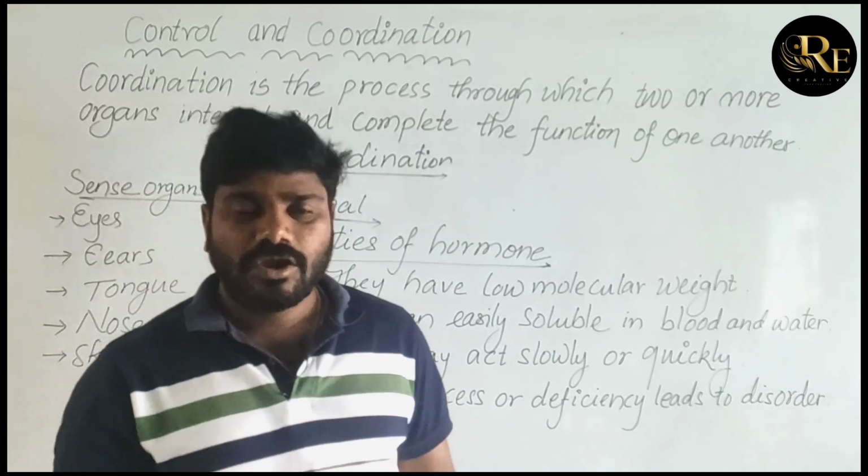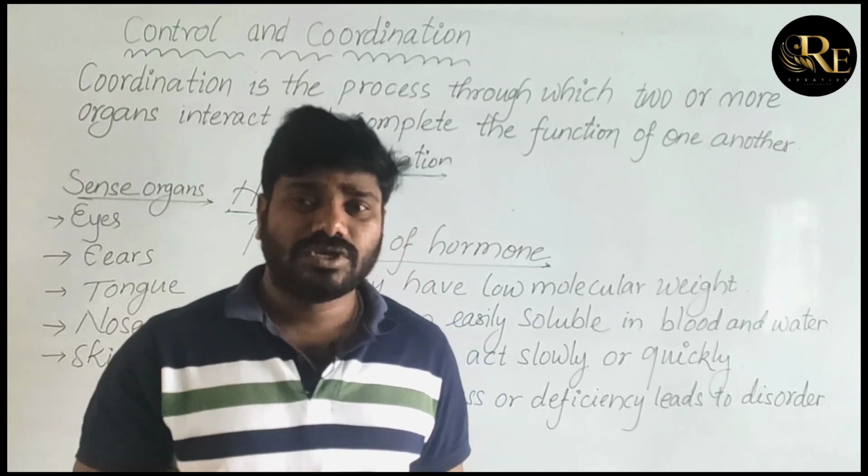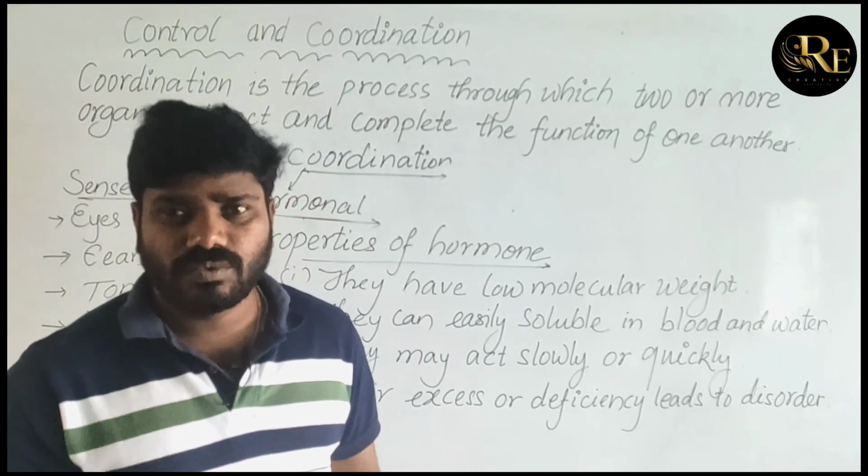Next, we will see where hormones are produced, and which hormones are produced in which glands.